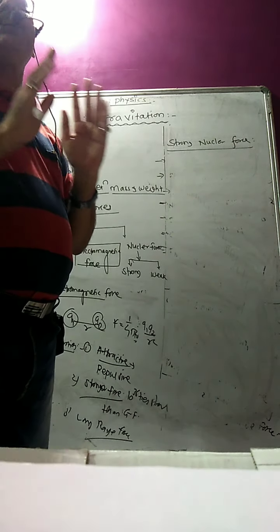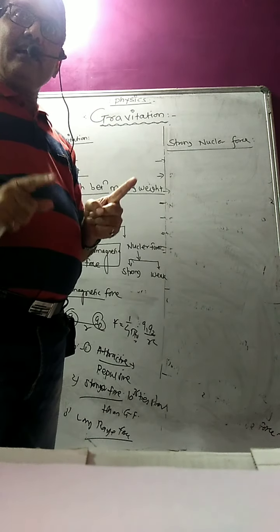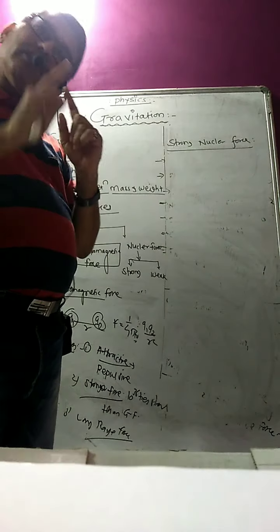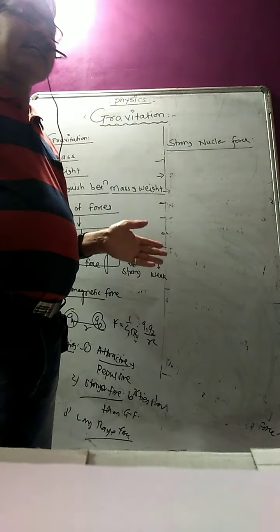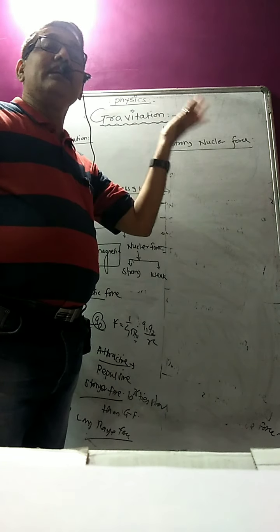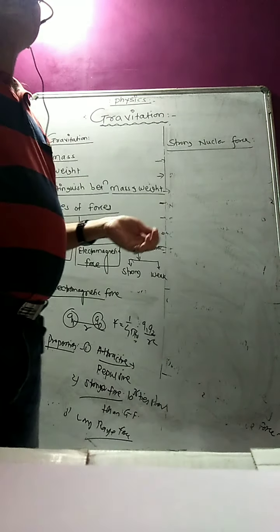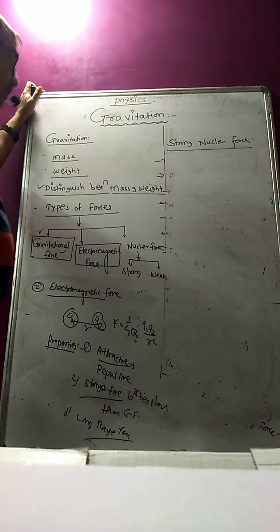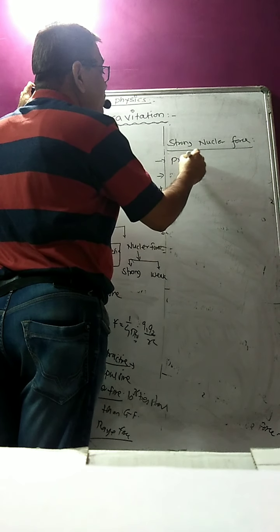Neutrons are uncharged particles. But this force always comes in pairs, either between two protons, or proton and neutron, or neutron and neutron. This is the charge independent force. This is a very important property, because between two neutrons also this force exists. So then what are the properties or characteristics of this strong nuclear force?